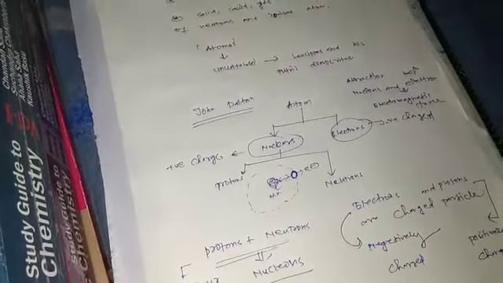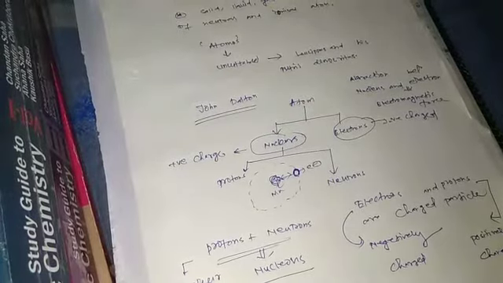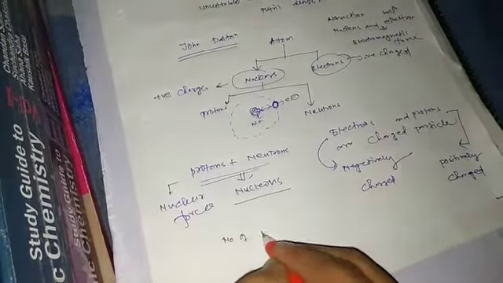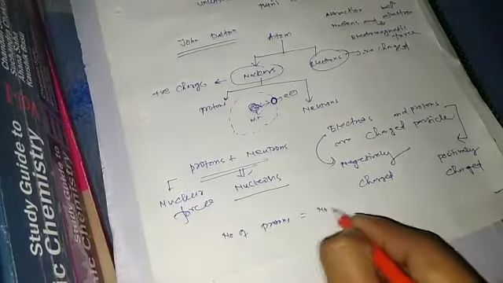And we also know that the number of protons and the number of electrons are the same in a neutral atom. So the number of protons equals the number of electrons in the neutral case.